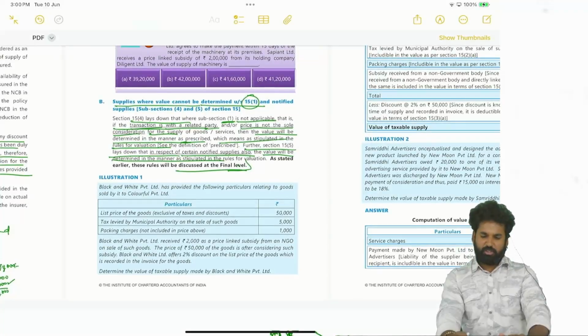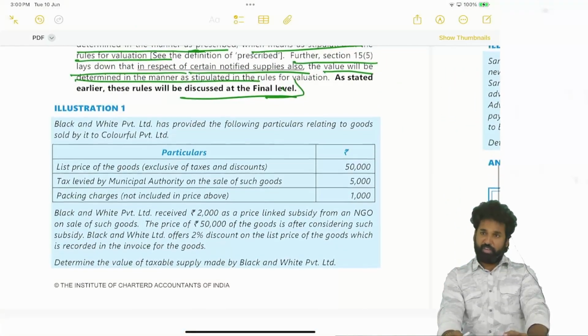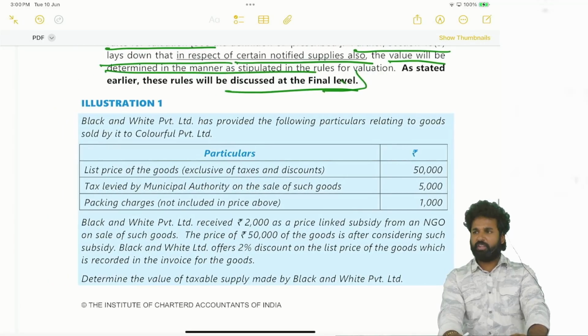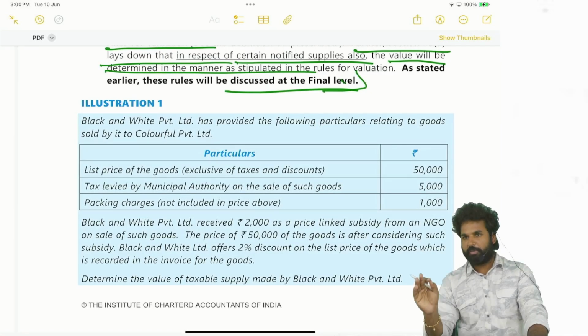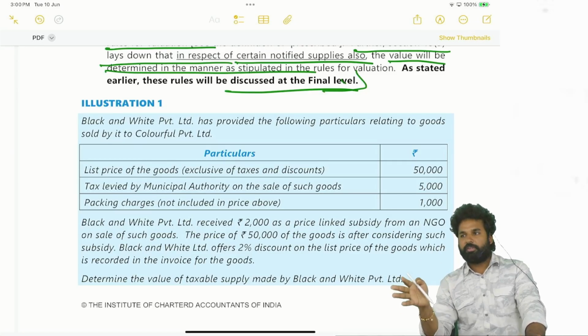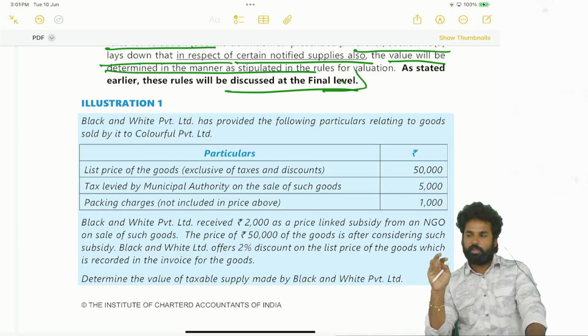Just 3 subsections, 15.1, 15.2, 15.3. That's all. 15.1, transaction value is the value of supply. At what price the transaction is happening, that is the value of supply. But 2 conditions. Consideration must be only the price, only the cash consideration. Next, it must be between unrelated persons. The buyer and recipient and the supplier shall not be related persons. If these 2 conditions are satisfied, transaction value is the value of supply.